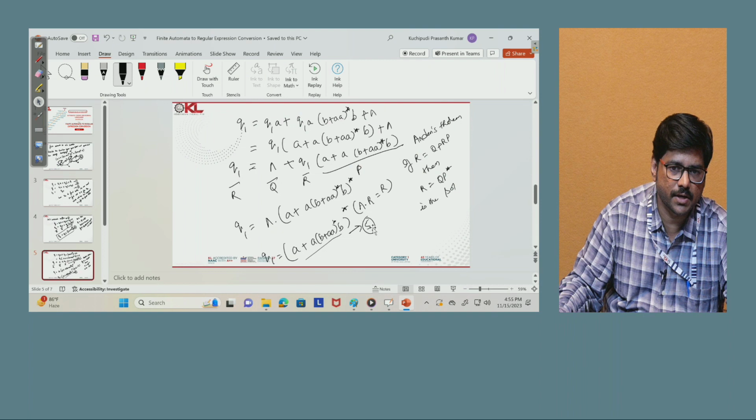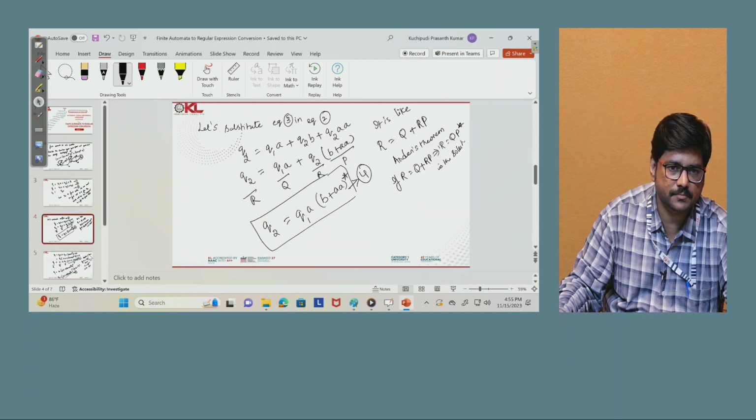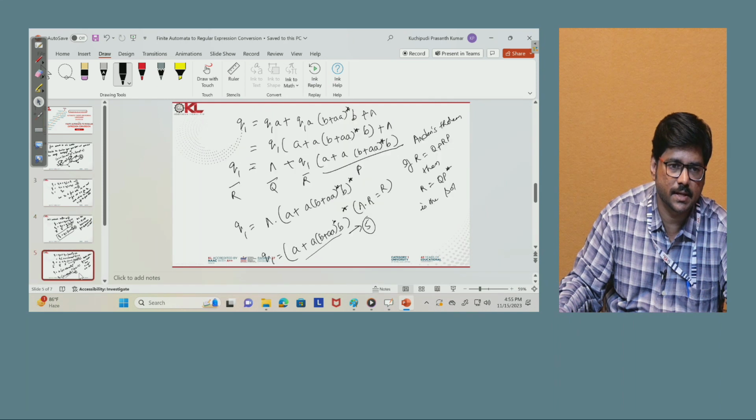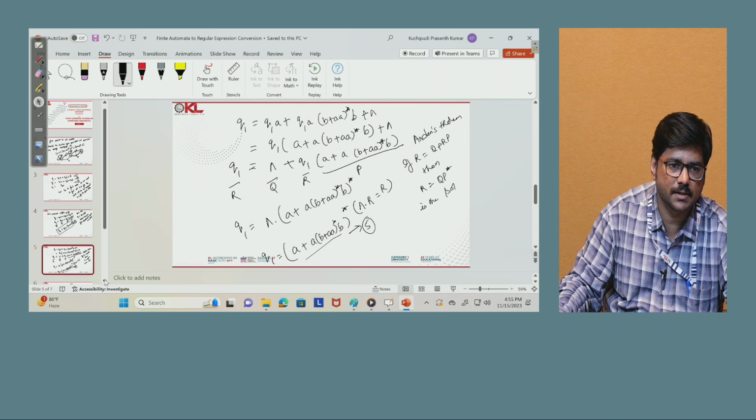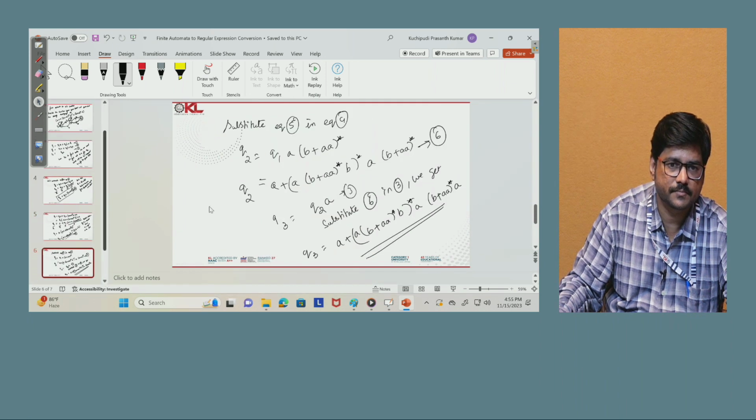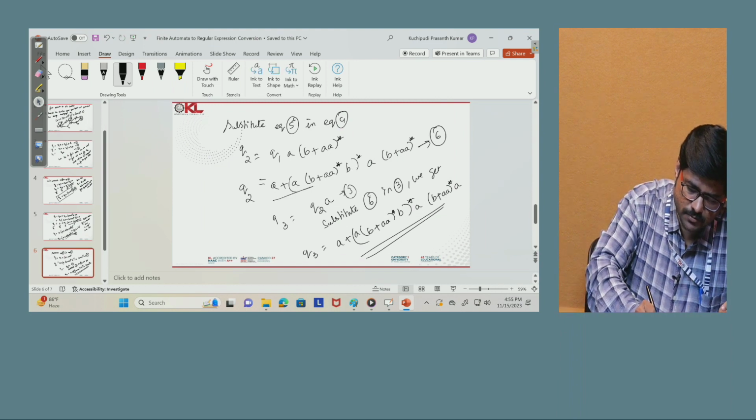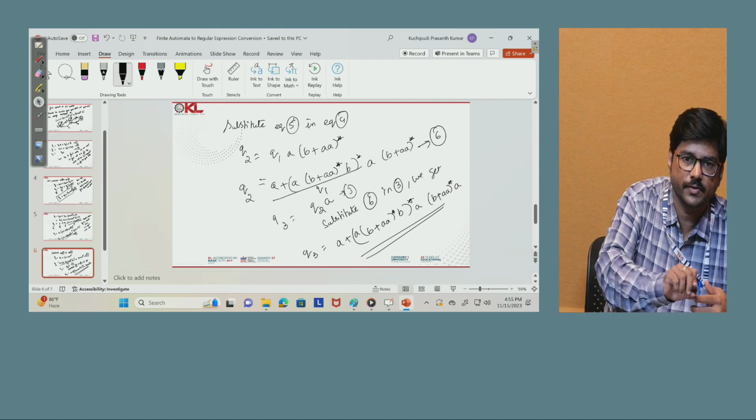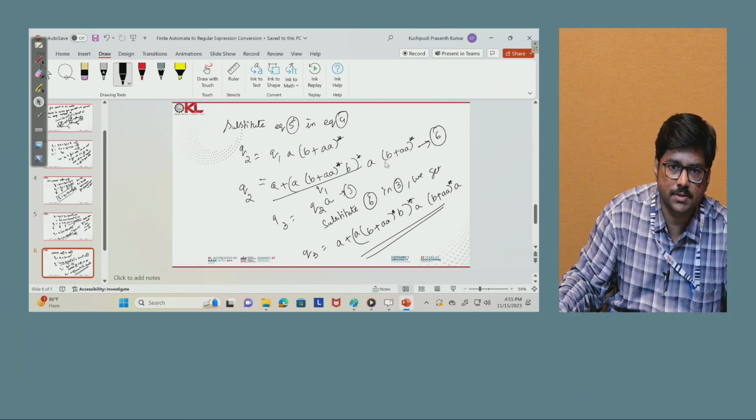Now substitute this q1 equation in the previous q2 equation. What is q2? q2 is q1a into b plus a whole star. Now we have got q1, so we substitute it in this equation. Then we get q2 is q1a into b plus a star, and q1 is a plus a into b plus a whole star b star. Next the remaining is a into b plus a whole star. This part up to here is q1, which we have substituted, along with a into b plus a whole star.